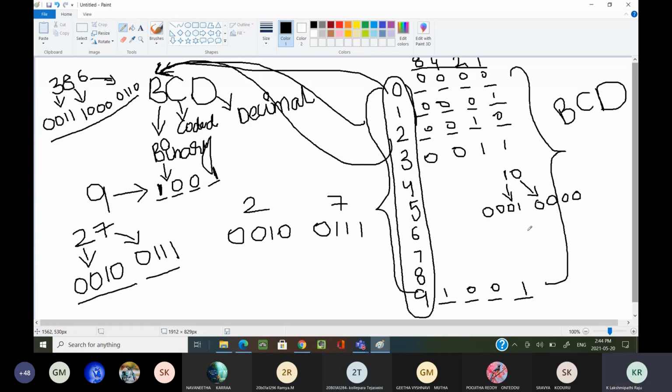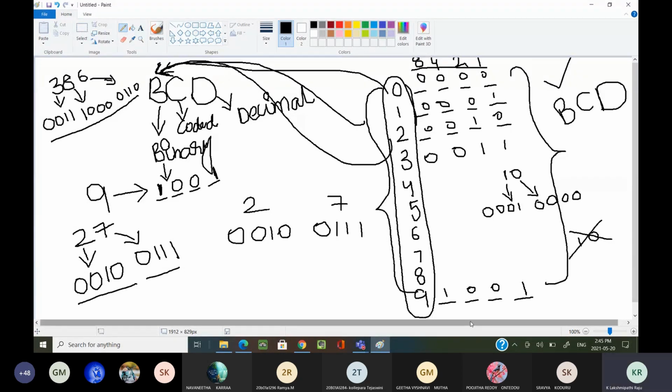That is the reason BCD is different, and the binary 8421 code is different. Our binary codes are different, and that is the reason why BCD is given separately. In BCD, we don't have 10 as a new symbol. Why don't we have 10?